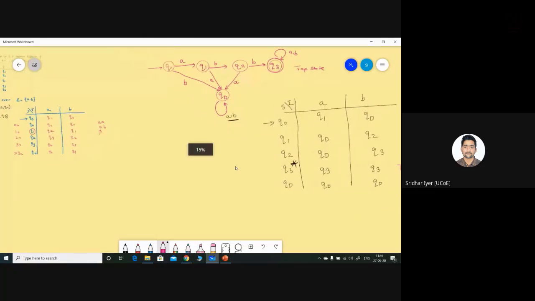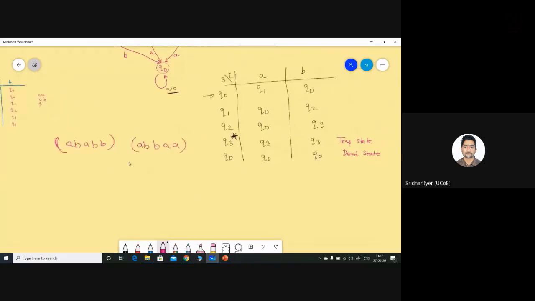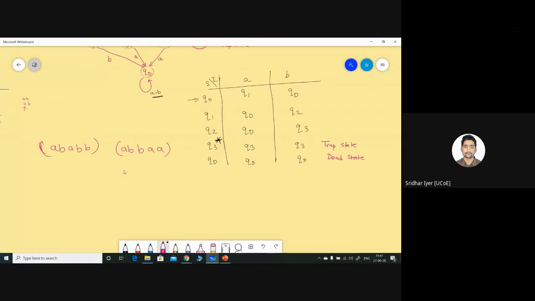Okay, so you can take two values. Let me give you a value and then you try to check whether your logic is correct or not. A B A B B. Second, A B B A A. Solve these two values and let me know whether your logic is correct or not. Take maximum 2 to 3 minutes because it's really very simple. You have this table in front of you. You have the diagram in front of you. Copy the diagram, copy the table, and let me know. It's really very easy. You can say that the first one will get rejected, the second one will be accepted, but again, you have to do it with the help of the logic.